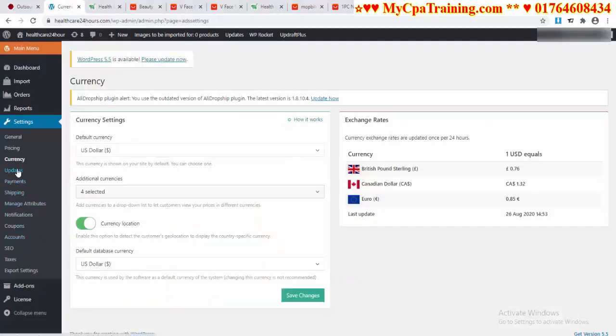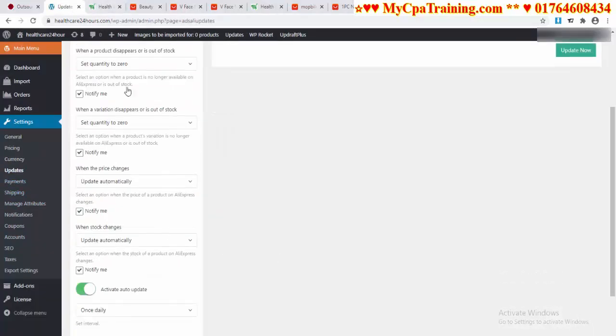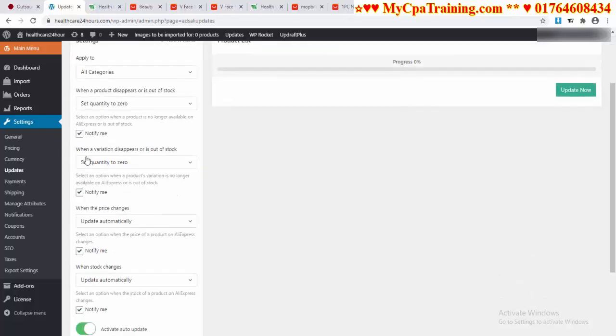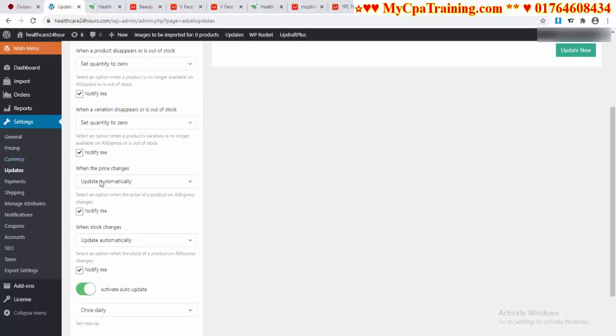And if I click on updates, you can do update settings from here. Suppose when a product disappears or is out of stock, you can select do nothing, or you can select set quantity to 0, or send to draft restore. And notify me, you have to select this option when a variation disappears or is out of stock. Same as you can select anyone. Obviously you have to select notify me.